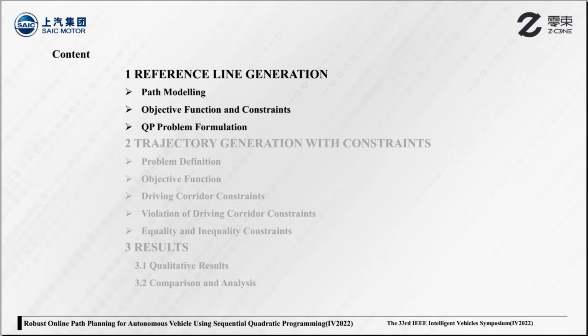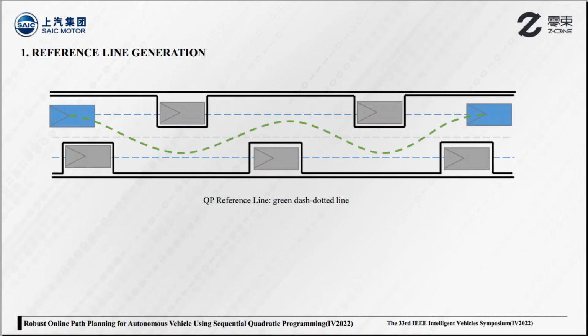The presentation consists of three parts, which is reference line generation, trajectory generation with constraints, and results. Now I introduce the first part, reference line generation. Reference line is a prerequisite of planning in Frenet frame, as it serves as bridge between map in Cartesian frame and path planning in Frenet frame. A high-quality reference line not only reduces the wiggling of vehicle lateral velocity and acceleration in path tracking, but also provides a good initial guide for path optimization.